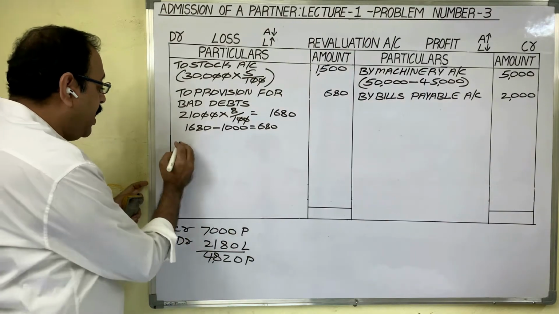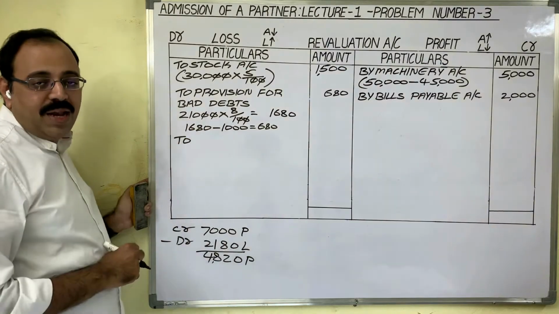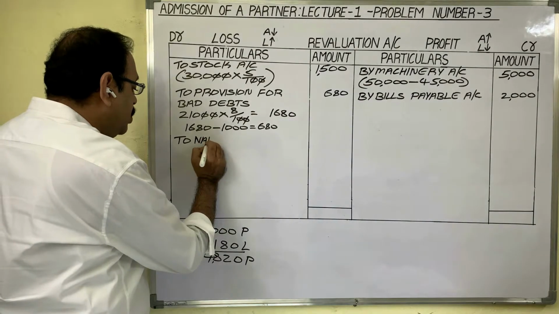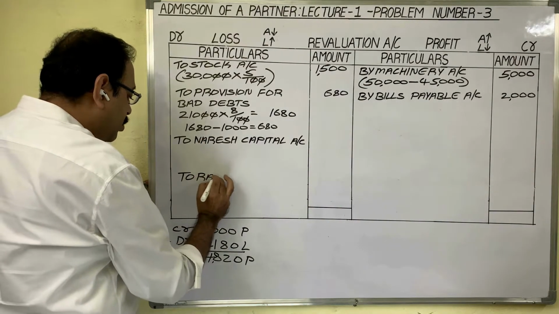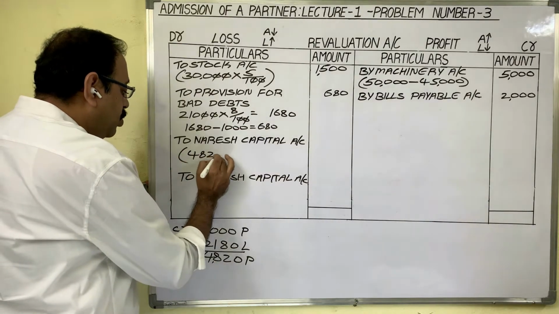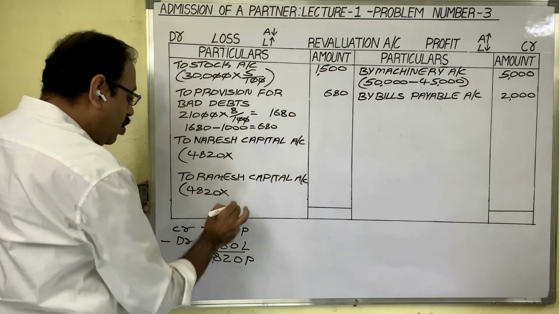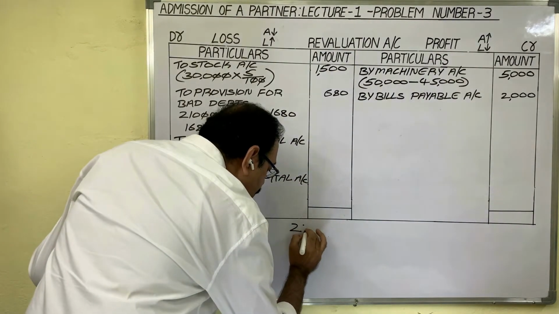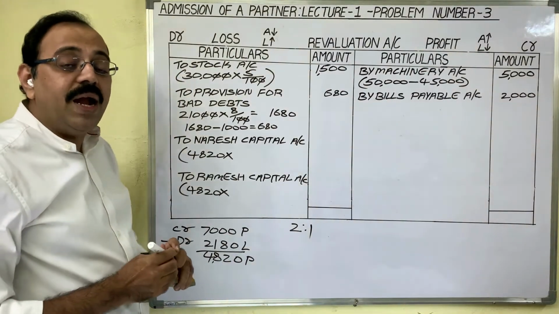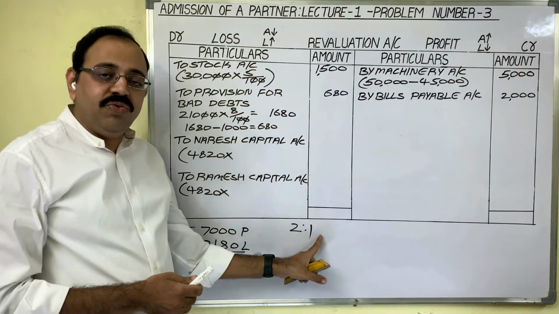Therefore, debit side we have to transfer this profit to old partners' capital accounts. So we should write to Naresh capital account, to Ramesh capital account. Profit 4,820 rupees we should distribute to these two members. In which ratio? In 2:1 ratio. Because in the question he has given that Naresh and Ramesh are sharing profits and losses in the ratio of 2:1.